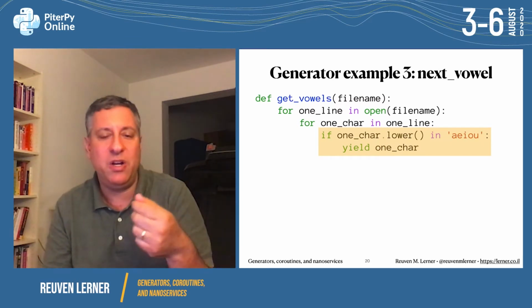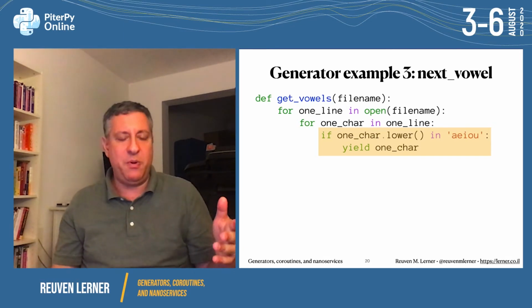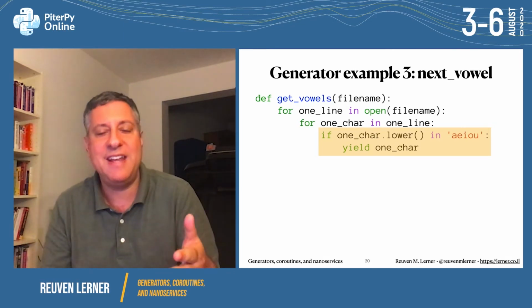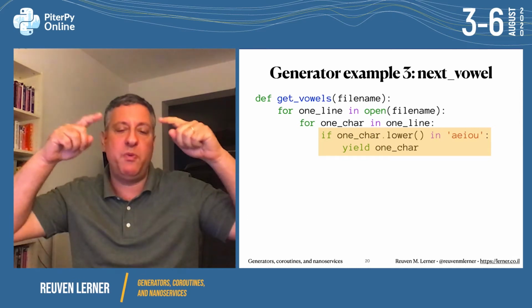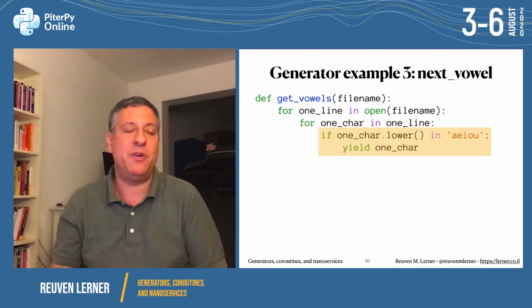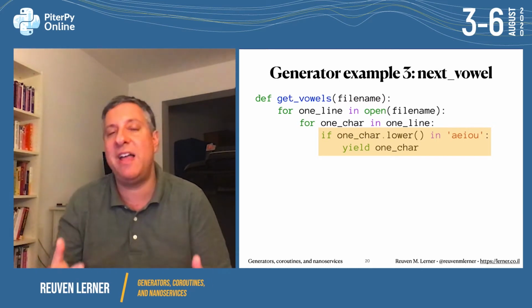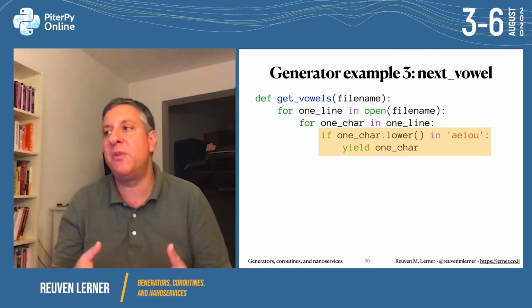Again, how long of a sequence are we going to get? We don't know in advance. How big is the file? We don't know in advance. Could this be a 10 terabyte file? Yes. But because we're reading through it one line at a time and giving one vowel at a time, it doesn't really matter. So we're able to deal with much larger pieces of data, much larger files and resources than we otherwise could.